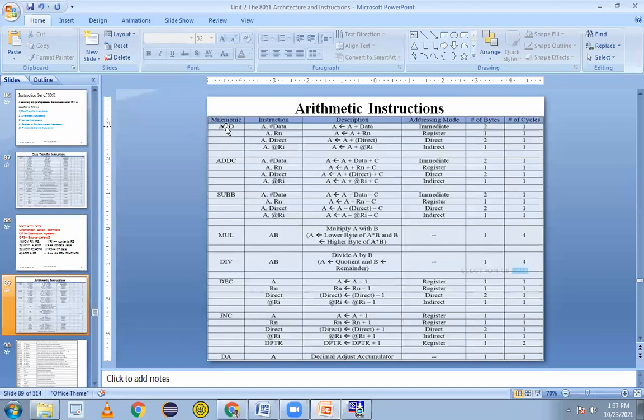Done. Next, the arithmetic instructions. In that, first is ADD. You can see here it is written as the mnemonic. The mnemonic is ADD. Control will understand what it wants to add, and it will add to A. The instruction is ADD A, #data, which means the accumulator will get the value A plus data. Data means any 8-bit data: 02, 04, 05, 10, 11, up to the maximum 256, which is FF. Write the first instruction, ADD A, #data.